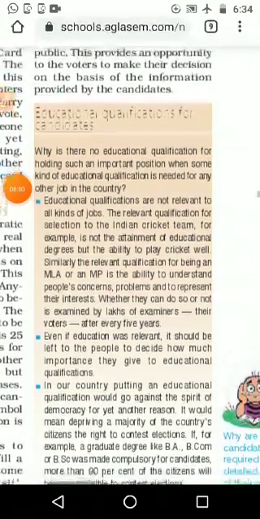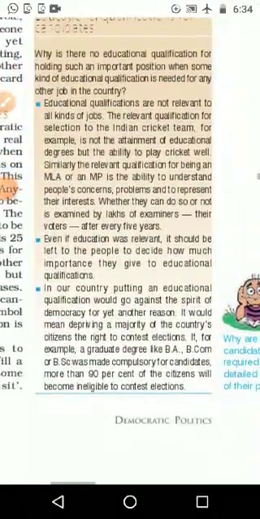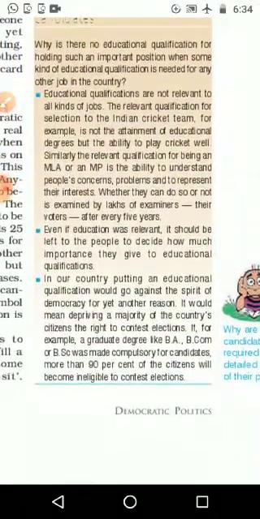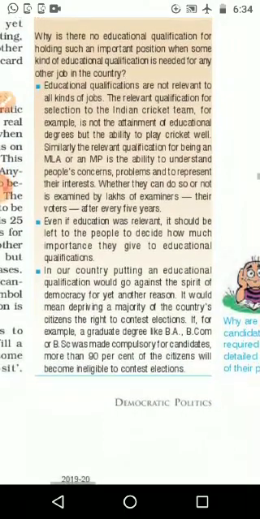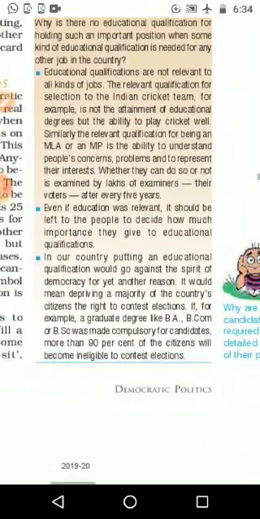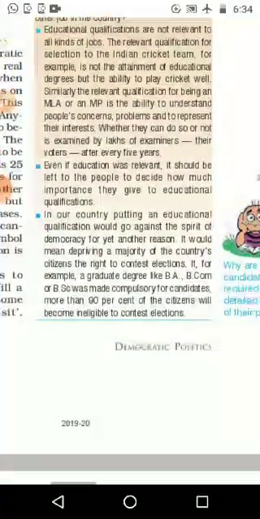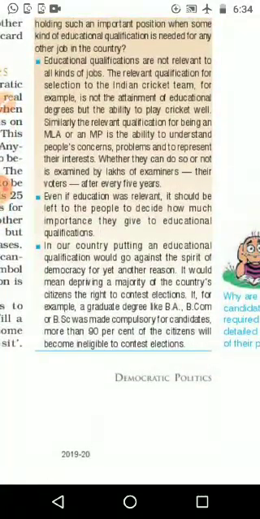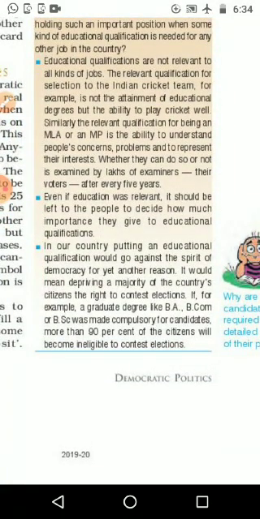Again, in the box it is given the educational qualification for the candidate. Why is there no educational qualification for holding such an important position when some kind of educational qualification is needed for any other job in the country? Educational qualifications are not relevant to all kinds of jobs.